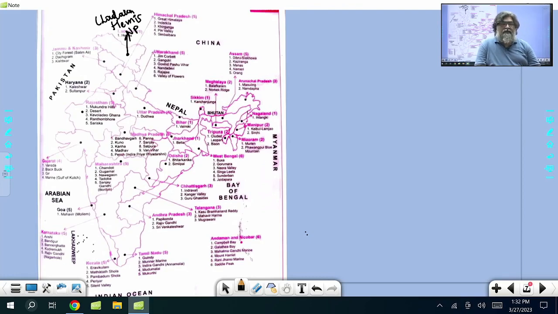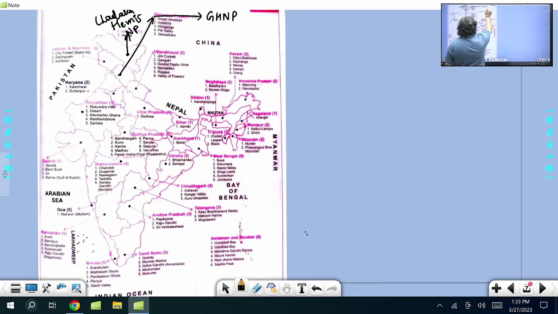Right? Now what I would like to bring here, if you see this one, Himachal Pradesh, this is HP. Himachal Pradesh has a number of important national parks. I'll just go through it one by one. First, it is called here GHNP, Great Himalayan National Park.